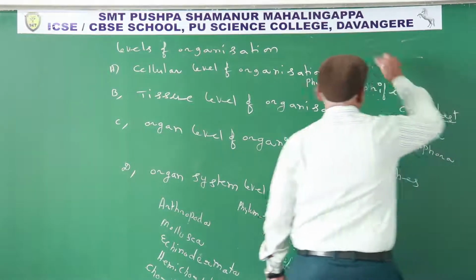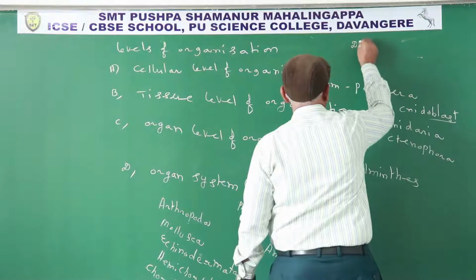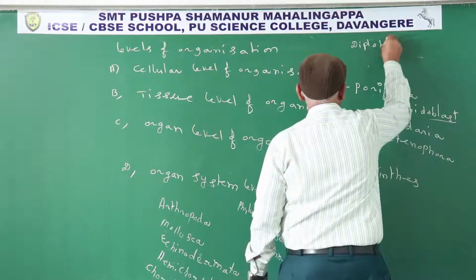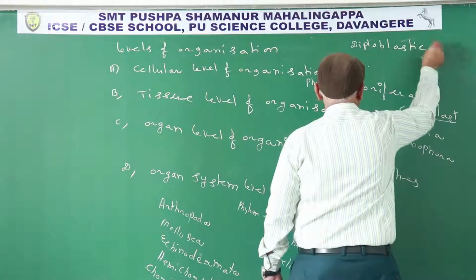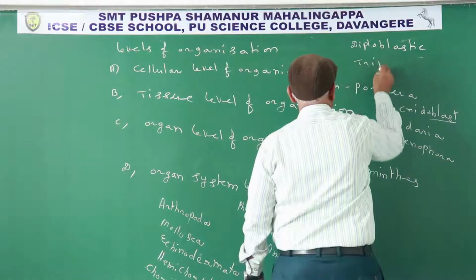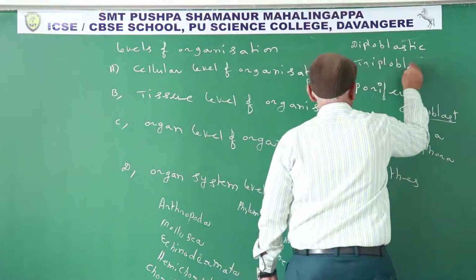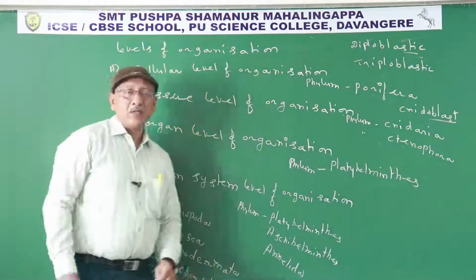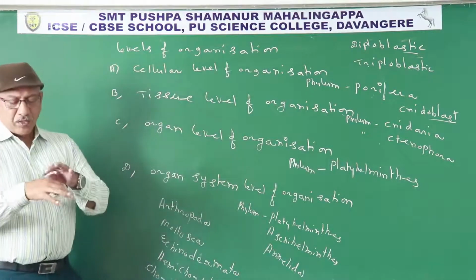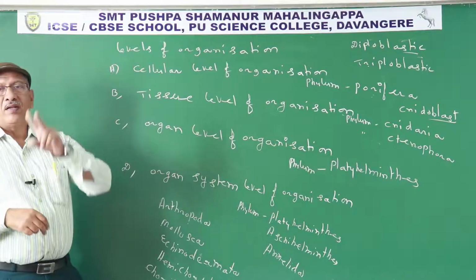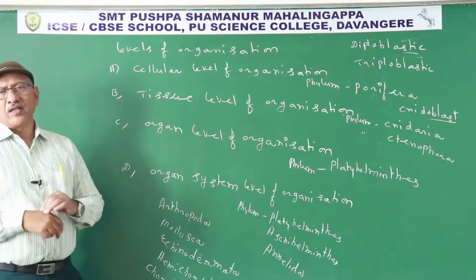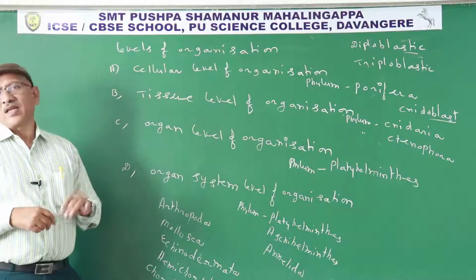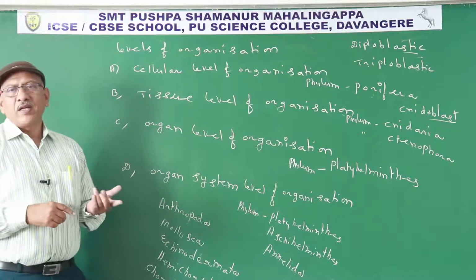Diploblastic and triploblastic. Diploblastic animals in embryonic stage, if the body wall contain only 2 germinal layers, known as diploblastic animal. What are germinal layers?